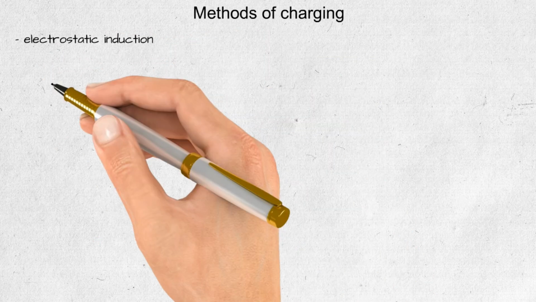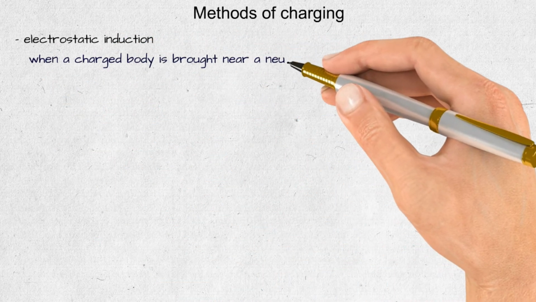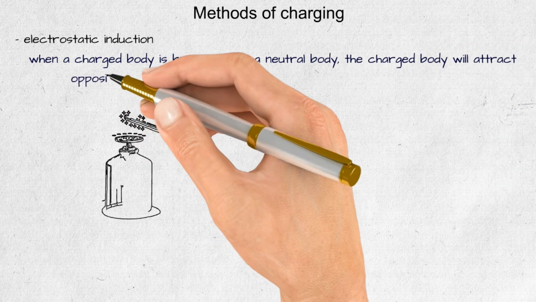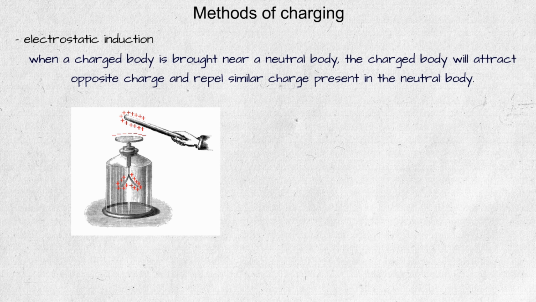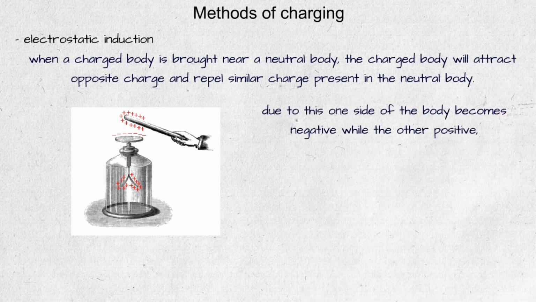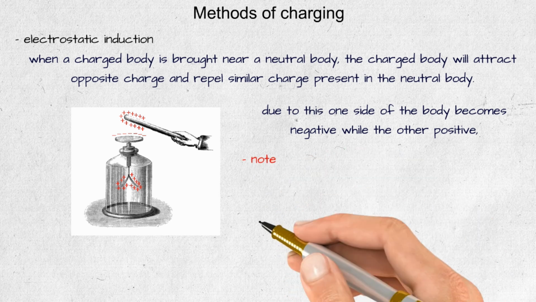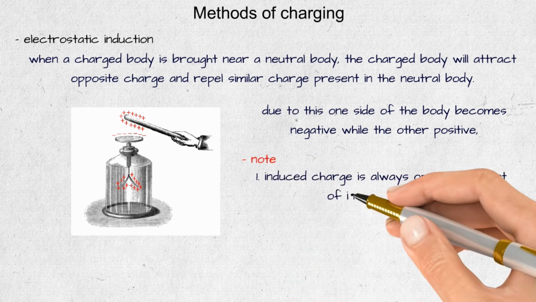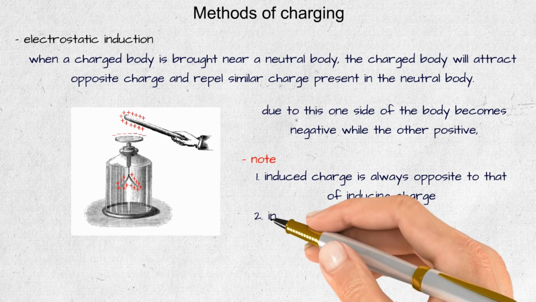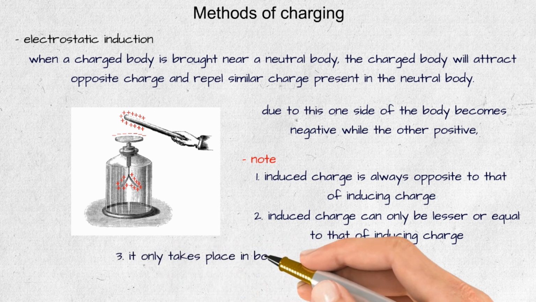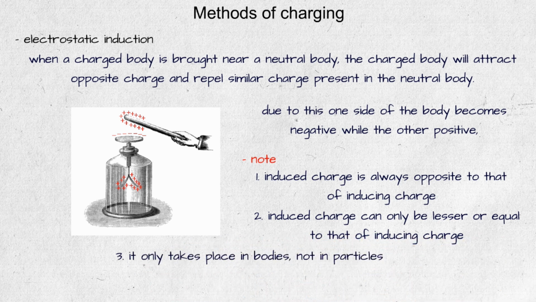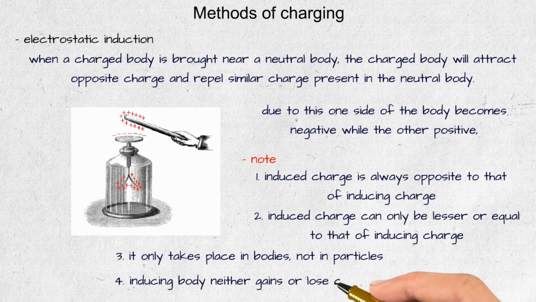Electrostatic induction. When a charged body is brought near a neutral body, the charged body will attract opposite charge and repel similar charge present in the neutral body. Due to this, one side of the body becomes negative while the other becomes positive. Note: induced charge is always opposite to that of inducing charge. Induced charge can only be lesser or equal to that of inducing charge. It only takes place in bodies, not in particles. Inducing body neither gains nor loses charge.